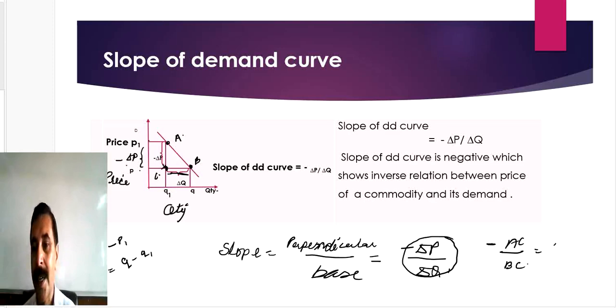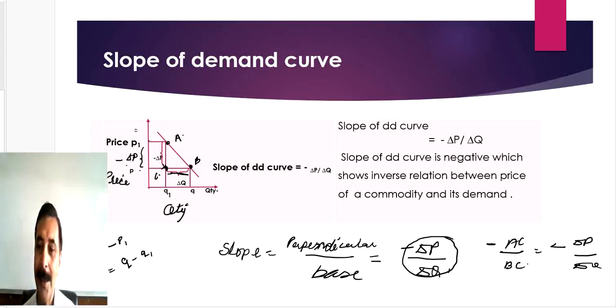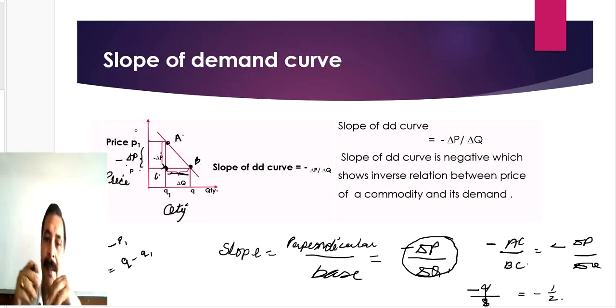AC is equal to minus delta P and BC is equal to delta Q. Suppose your price falls by 4 rupees per unit and your demand increases by 8 units. So the slope will be equal to minus 1 by 2.